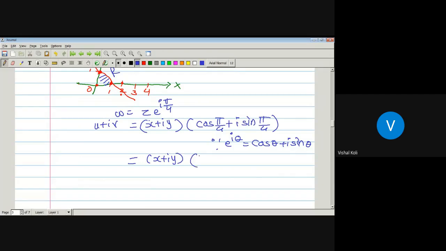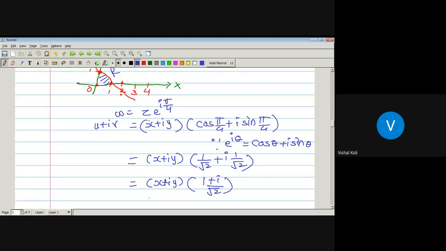What is the value of cos pi by 4? 1 upon root 2. And what about sin pi by 4? Which is also 1 by root 2. So W is x plus iy into 1 plus i divided by root 2.